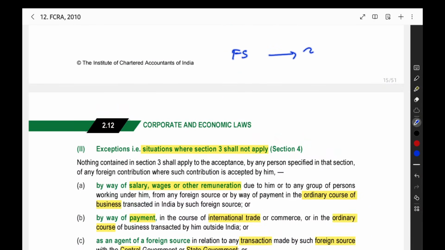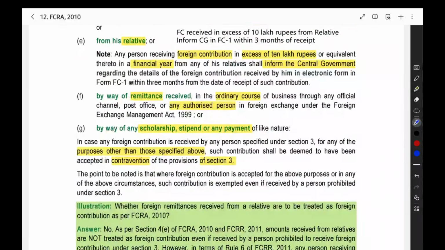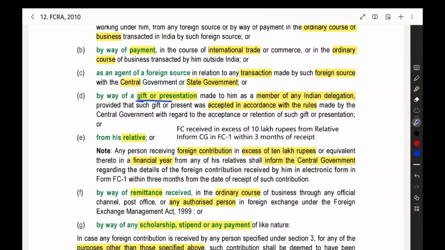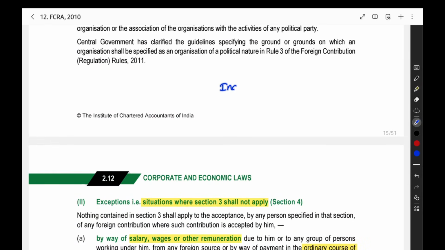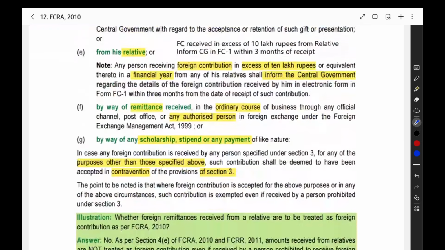On one side, foreign force we are having. On the other side, central government or state government you are having. You are an agent of the foreign force. Then also this exception will apply to you. This particular prohibition will not apply to you. You can freely receive the amount. Then, by way of a gift or presentation made to him as a member of any Indian delegation accepted in accordance with the rules. So an Indian delegation is going to a foreign country, and as a member of the Indian delegation you are getting some gift. Then that gift you can receive, there is no problem in that.